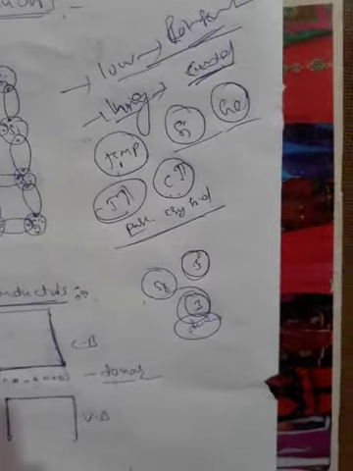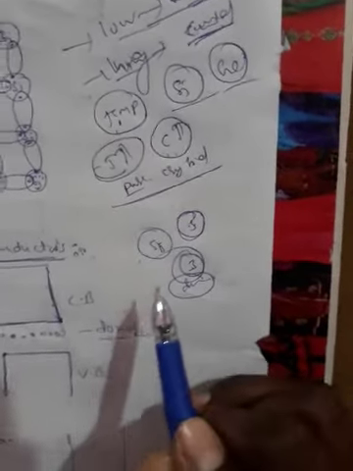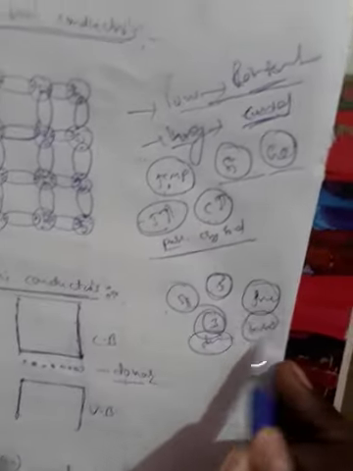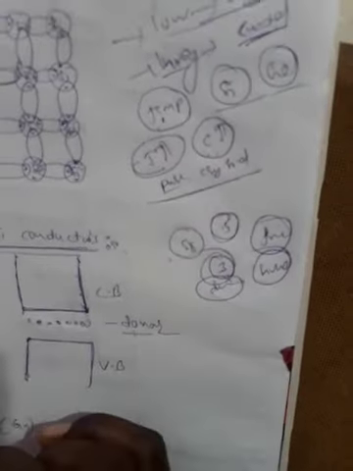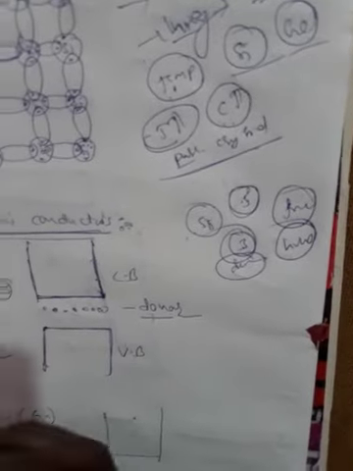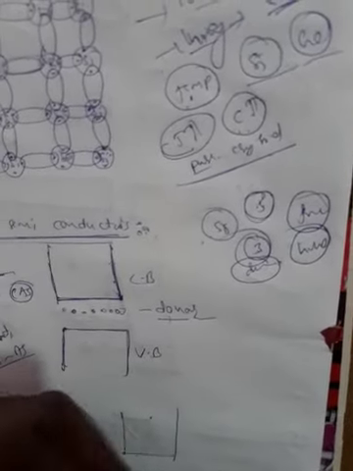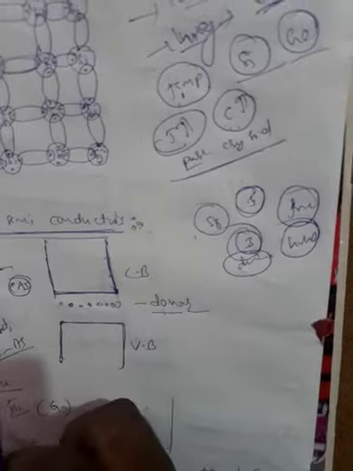When adding a fifth or third group element, we get sometimes free electrons, sometimes holes. Due to the free electrons and holes, we get conductivity. Once again, extrinsic semiconductors are materials whose conductivity is controlled by addition of impurities. This phenomenon is called doping.